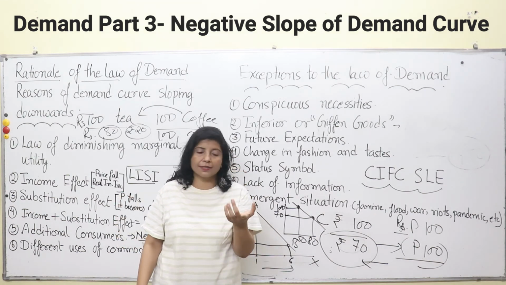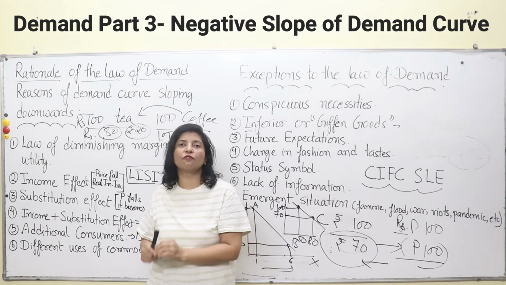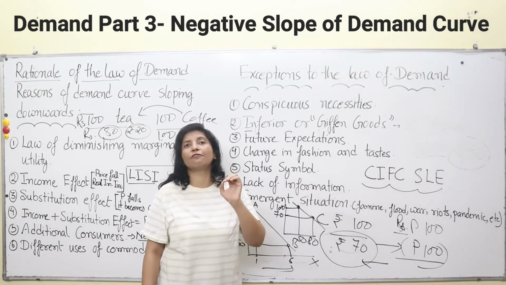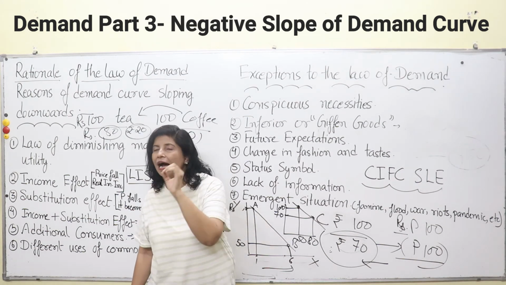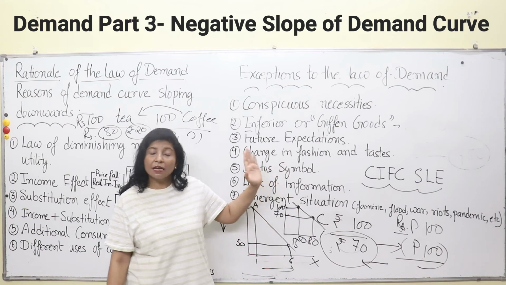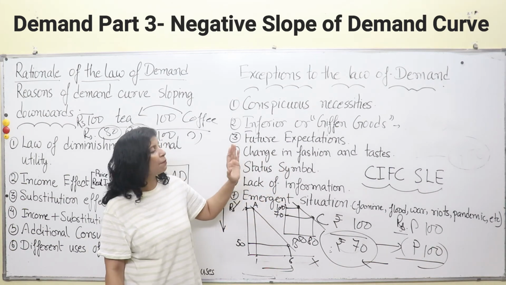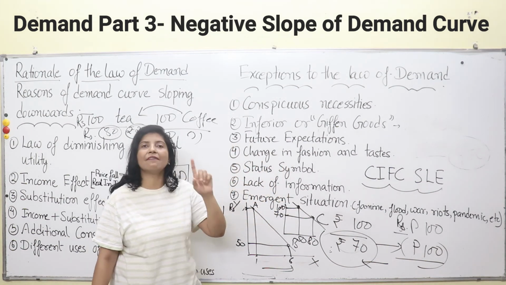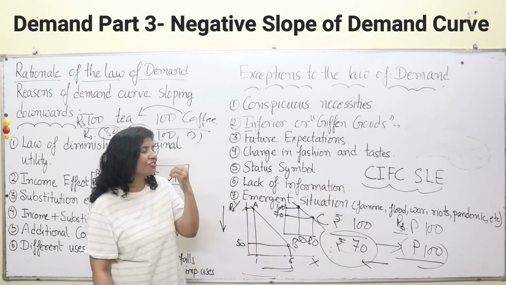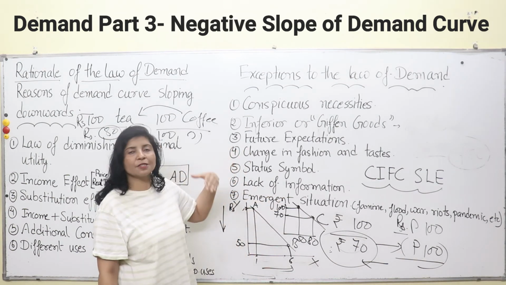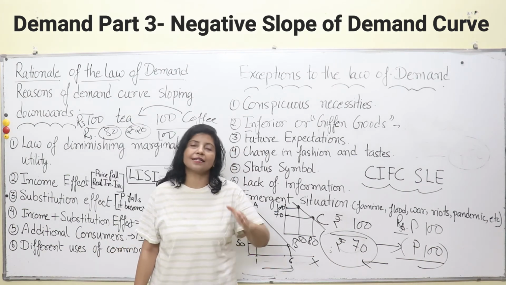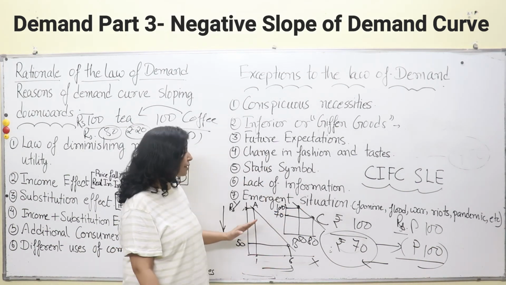Even if their prices increased, the simple masks were sold for 1,000 each. In many cases, N95 masks were sold in North India for as high as 5,000 rupees. So many types of things happened, and even if their price was high, people purchased them in larger quantities because they were having a thought that these things will not be available in future and anything can happen. Future was really uncertain. So future expectations may also force you to purchase larger quantities at a higher price. In that case, your demand curve does not operate.